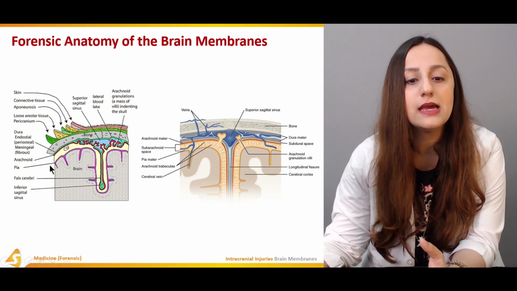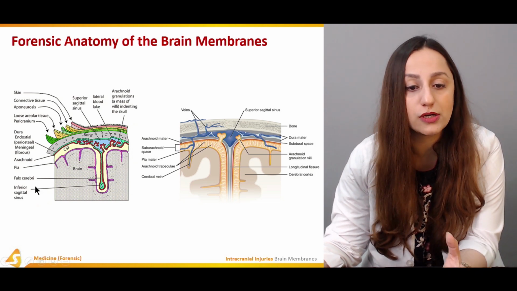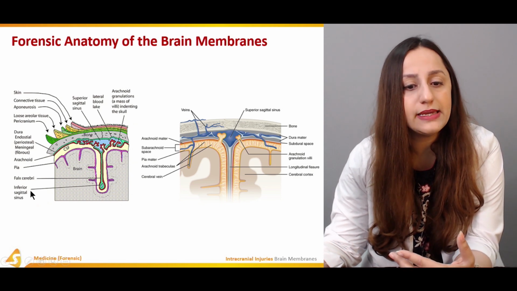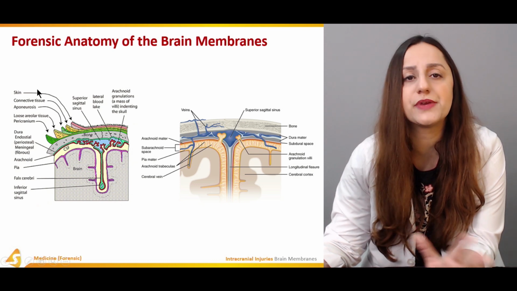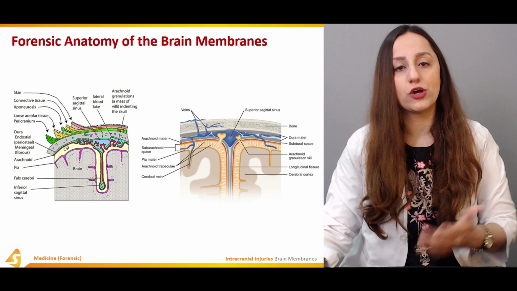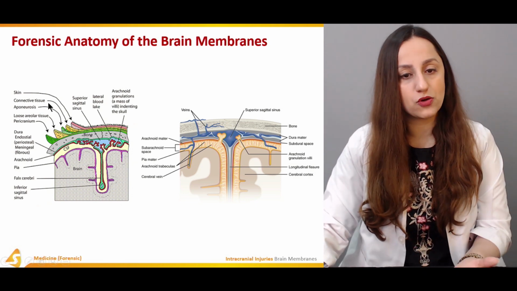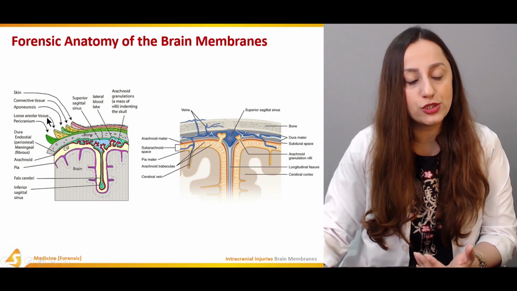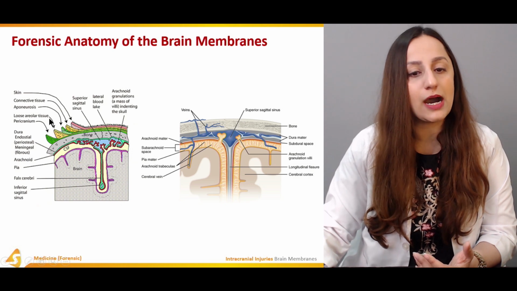For example, the falx cerebri can be traumatized in cases of traumas, road traffic accidents, whatever the case may be. It can be the inferior sagittal sinuses. The skin is another protective layer, and that is present almost on all of the body, so we're not counting that right over here. So there is some sort of connective tissue, then we have the aponeurosis, the loose areolar tissue is over there, and then we have the pericranium.